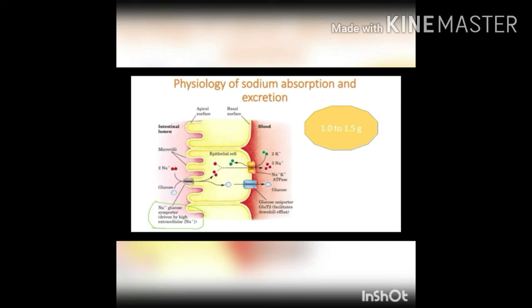This absorbed sodium in the enterocyte is rapidly exported to the interstitial space through sodium pumps. This creates an osmotic gradient in the interstitial space. In response to it, water also diffuses from the intestinal lumen into the interstitial space. This water as well as sodium then diffuses into the capillary blood down the concentration gradient.